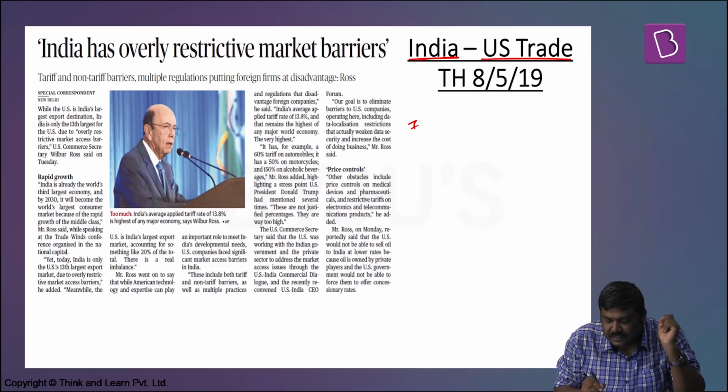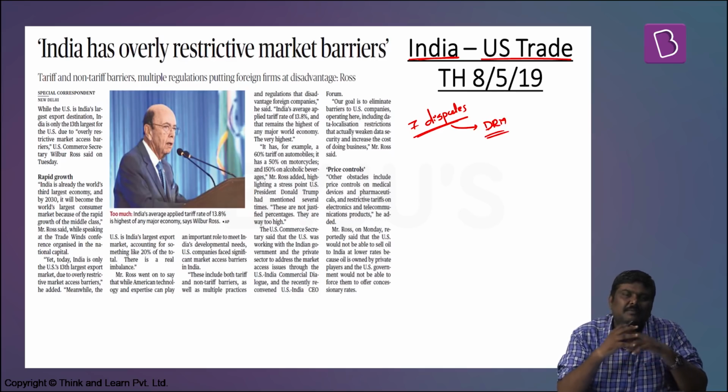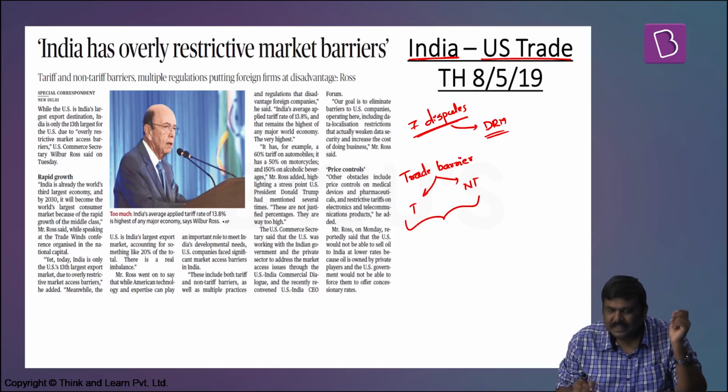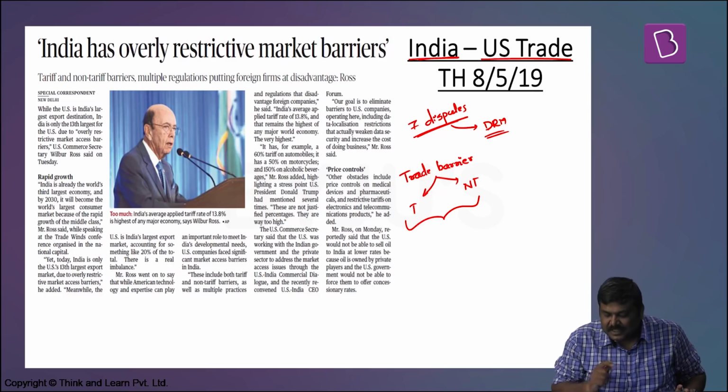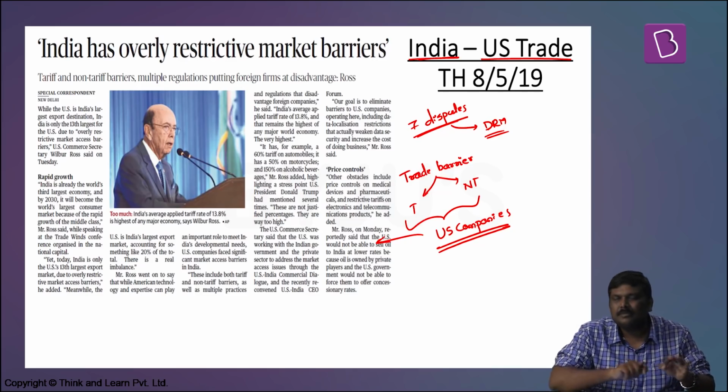Apart from this, there are 7 disputes at various stages being deliberated under the dispute resolution mechanism of the WTO. This article discusses the contention of the US government that India imposes a huge amount of trade barriers in the form of tariff as well as non-tariff barriers, which are hindering the business done by US companies in India.